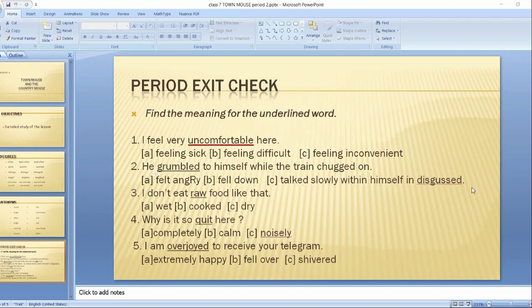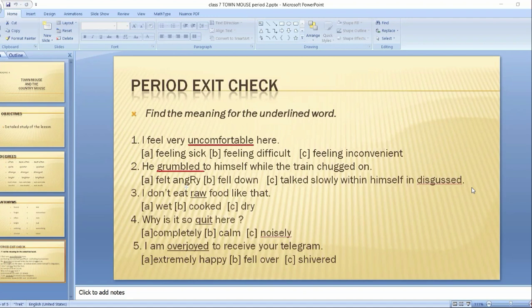He grumbled to himself while the train chugged on. Option A, felt angry. Option B, fell down. Option C, talked slowly within himself in disgust.